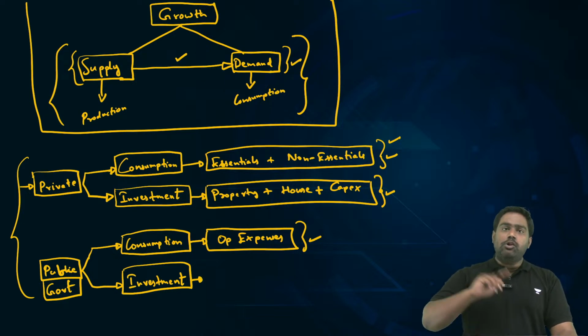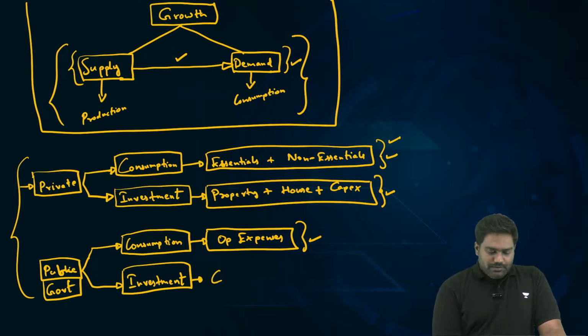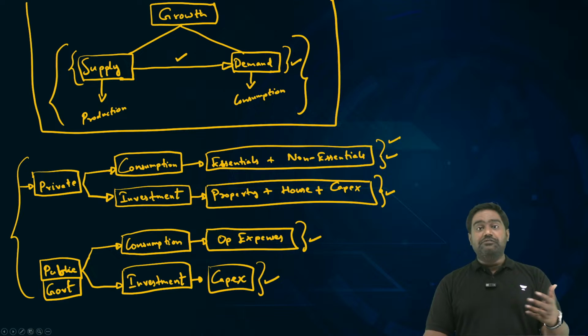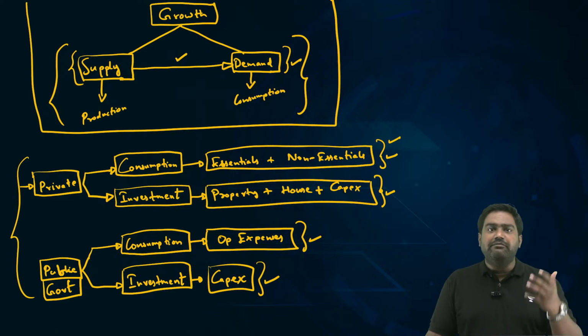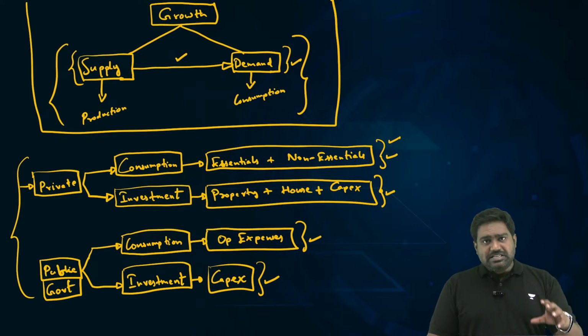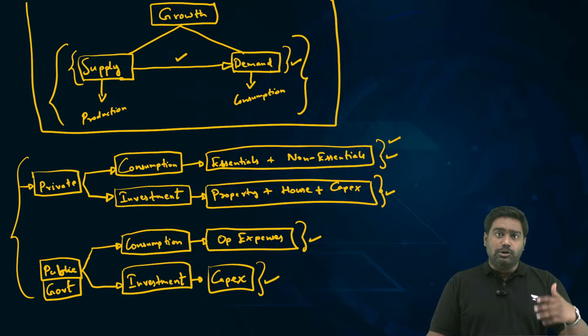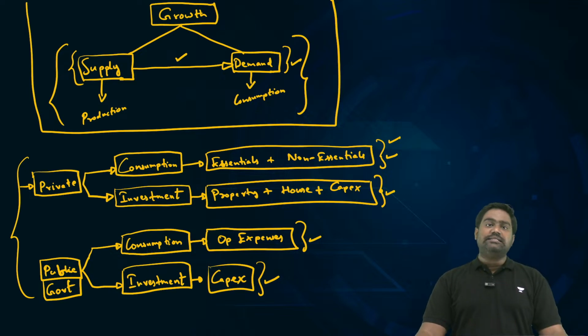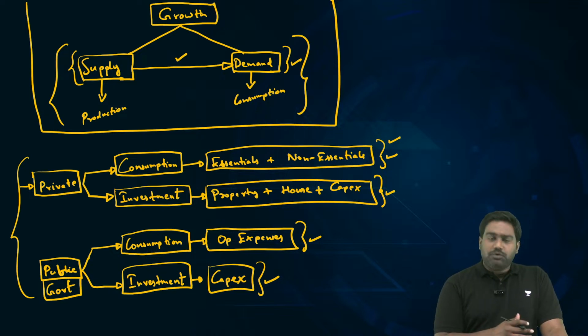Investment again would be long-term asset creation, where government allocates capital expenditure to create infrastructure, for example, to build roads and railway lines, to create airports, or to set up telephone and internet and power infrastructure. So this basically requires large scale investment for the long term to create these long lasting assets in the economy. So that is what we refer to as government investment or public investment.